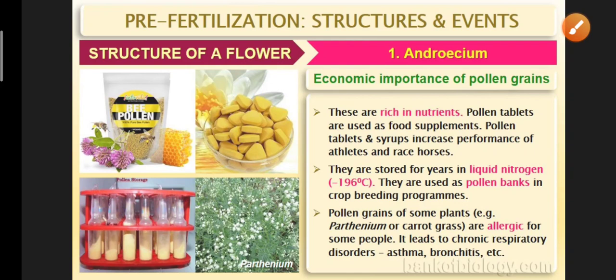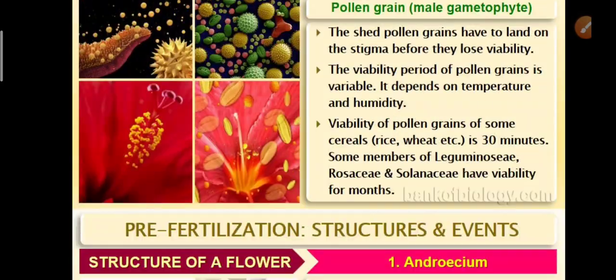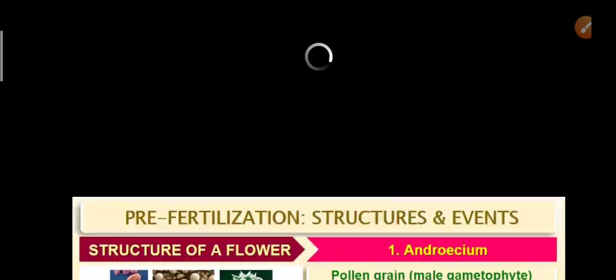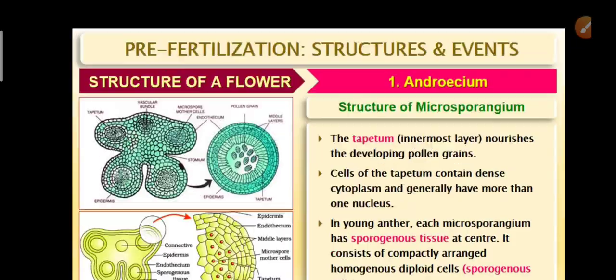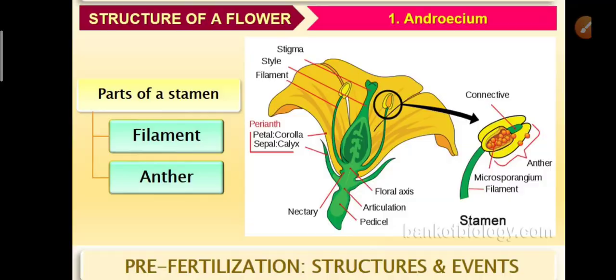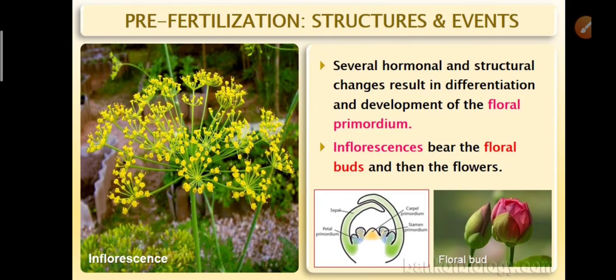So this is about the pollen grain. These are the topics specifically mentioned in the NCERT textbook. After covering the NCERT textbook, why? Because almost 85 to 90% of the questions at NEET level come from the NCERT textbook only.